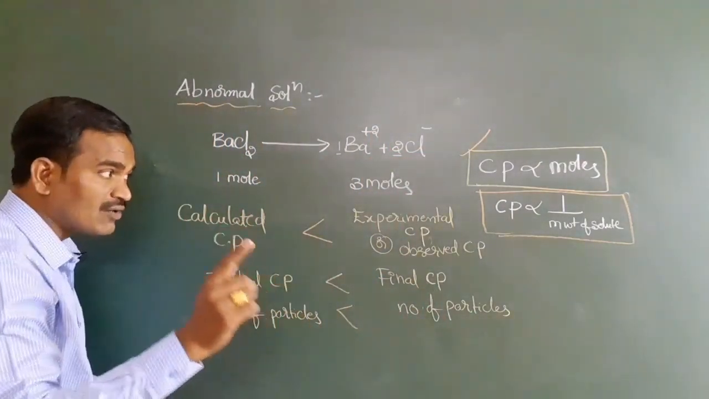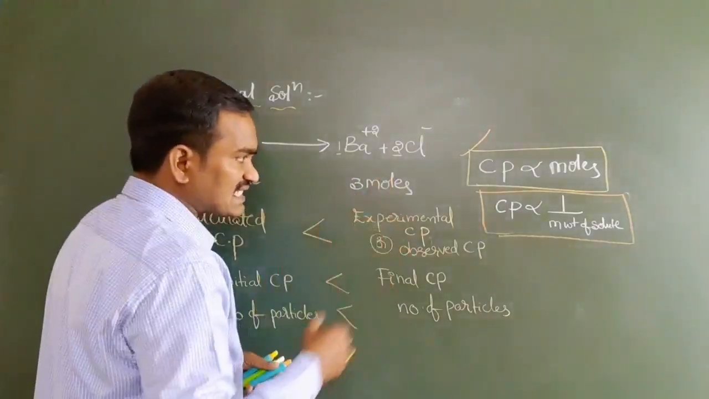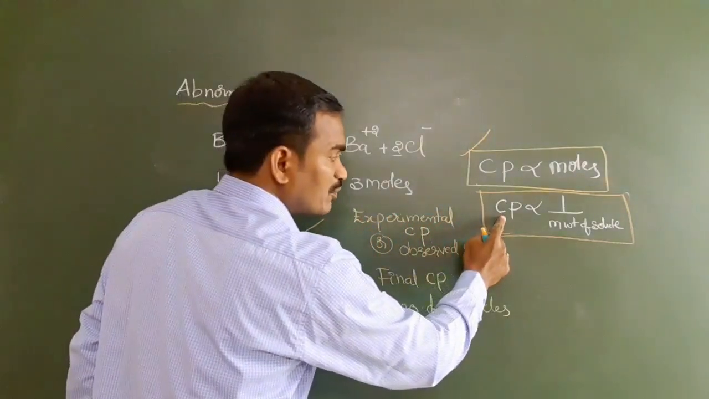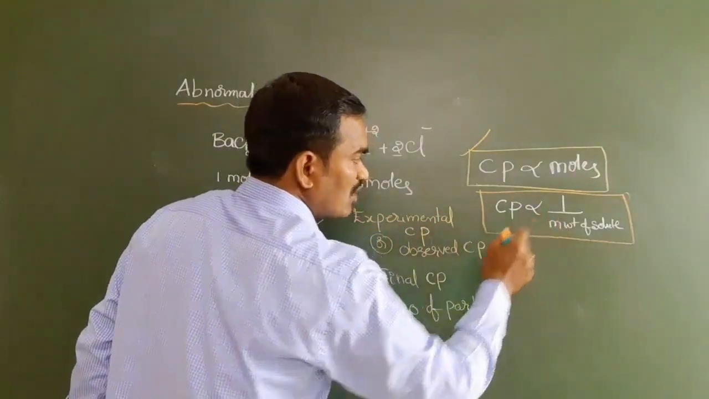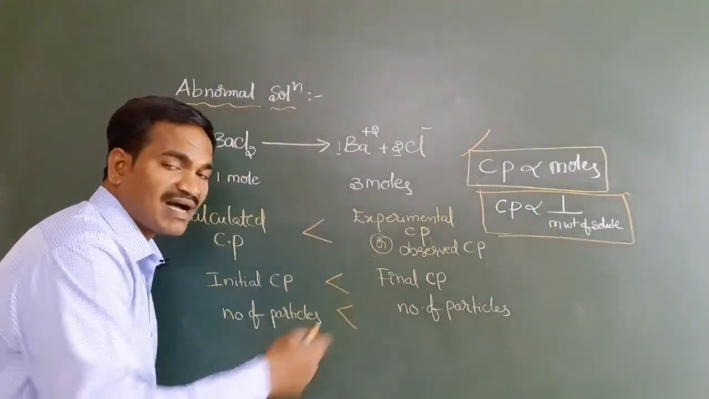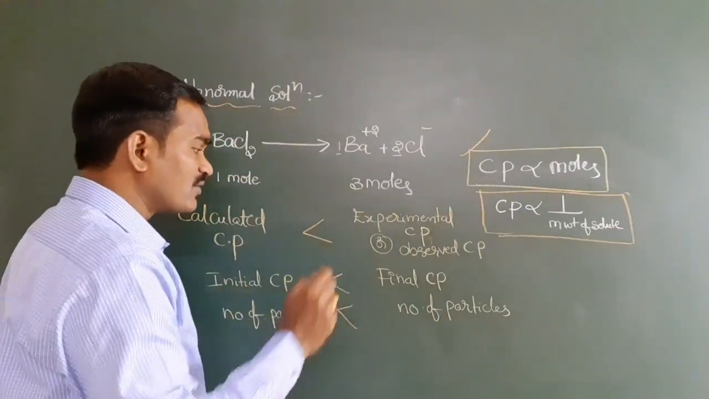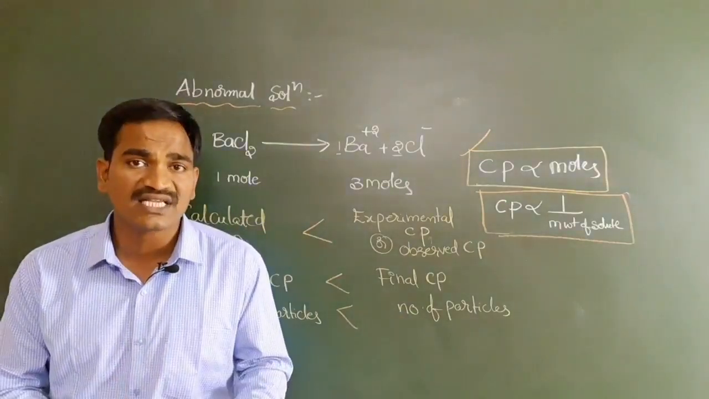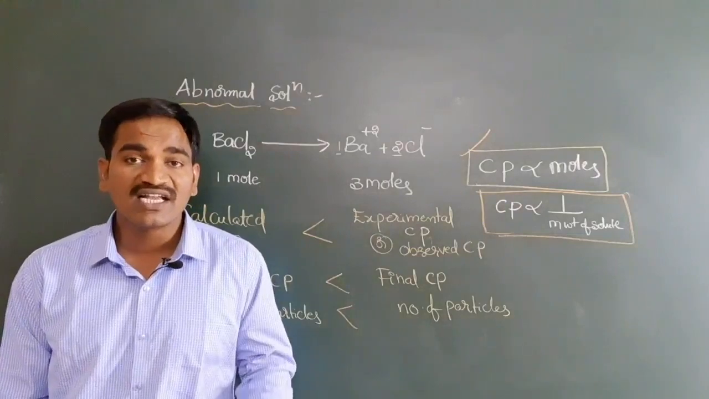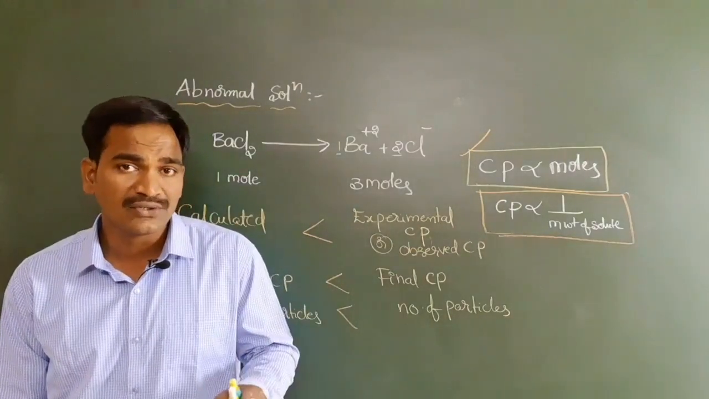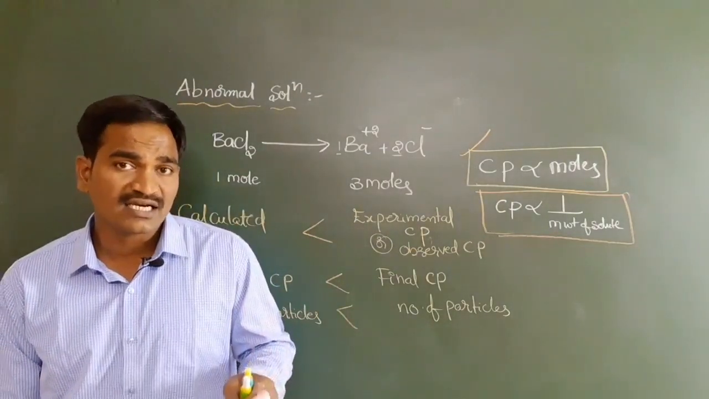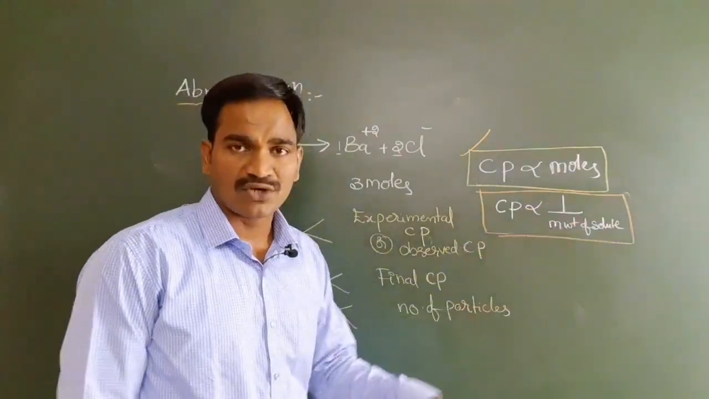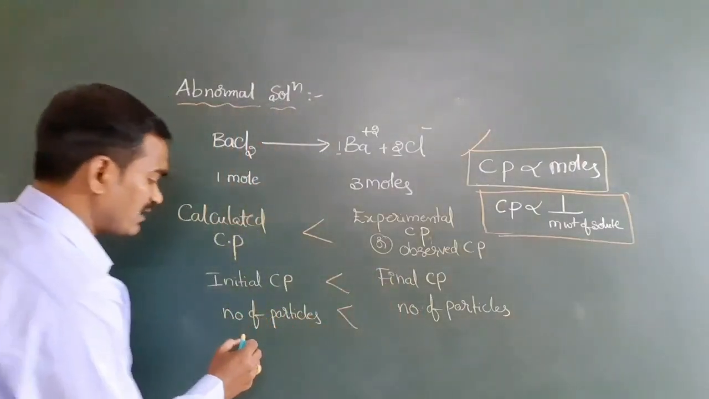Now see, one more point, a very important point. Colligative property is inversely proportional to the molecular mass of the solute. Here you see, the molecular mass of unknown solutes is generally calculated by using colligative properties. So I want to calculate the molecular mass of the solute. Here you see, this is very important.